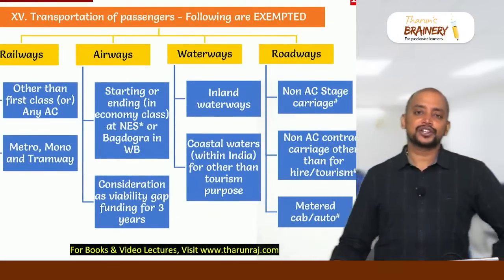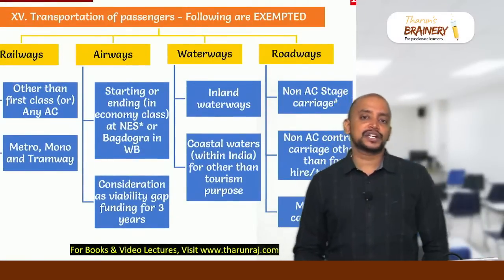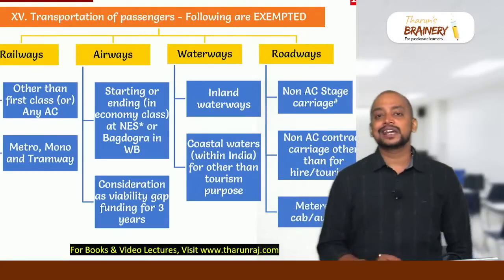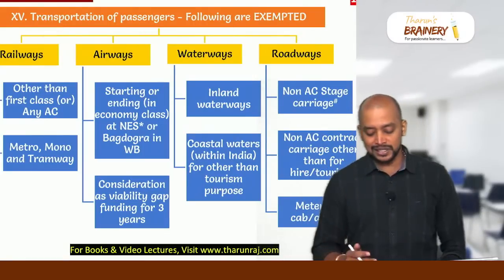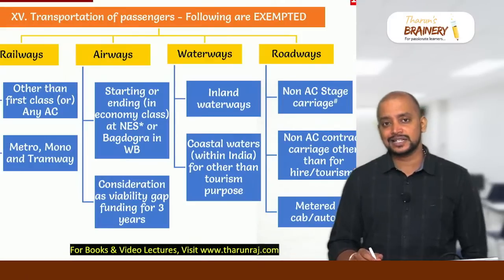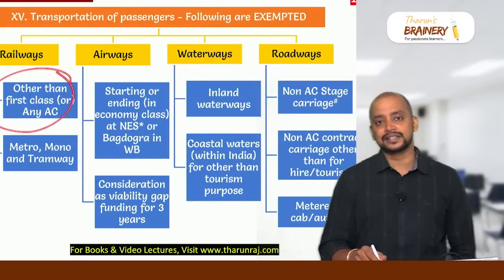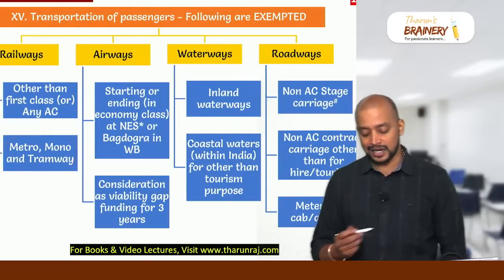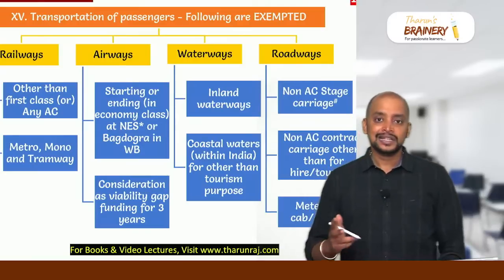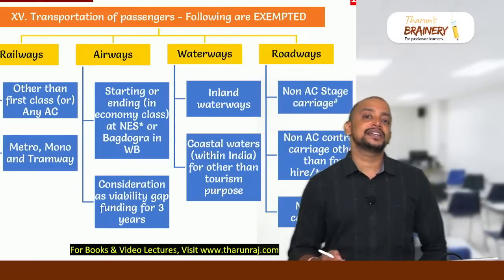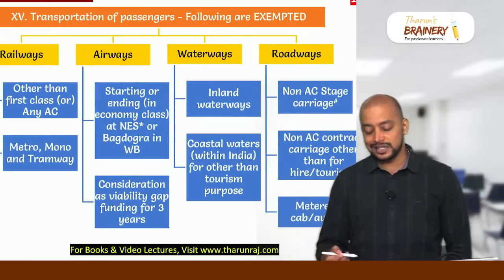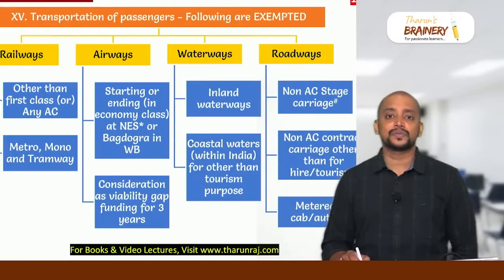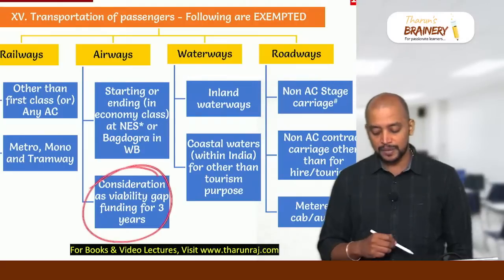Then transportation of passengers. In case of transportation of passengers, there are 4 modes: railways, airways, waterways and roadways. In case of railways, we have 2 exemptions, that is other than first class or any AC, it is exempted. Then general, sleeper, then metro, mono and tramway is exempted. Then airways, we have 2 exemptions again. That is, if the starting point or ending point is in economy class in northeastern states or Bagdogra in West Bengal, or consideration received by airlines towards viability gap funding from government for a period of 3 years.